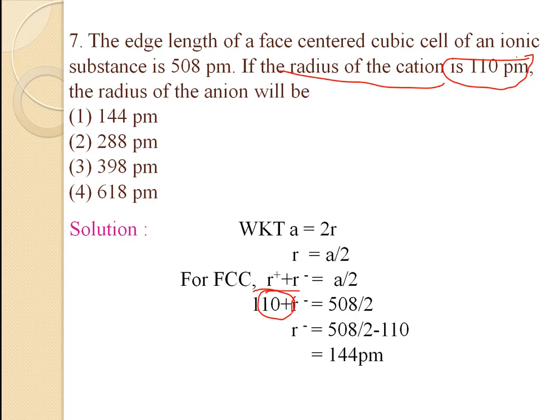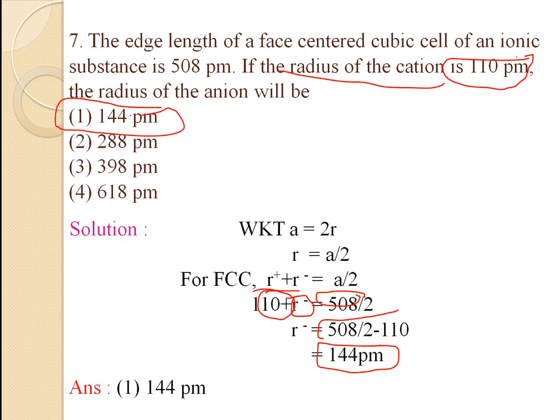So we have to determine r minus, the radius of the anion, is equals to a by 2, where a is the edge length of the face-centered cubic cell. a is equals to 508 picometer divided by 2, and r minus 110 is this side. So we have to simplify this. We get the answer of 144 picometer. Here the first option, 144 picometer, is the right answer.